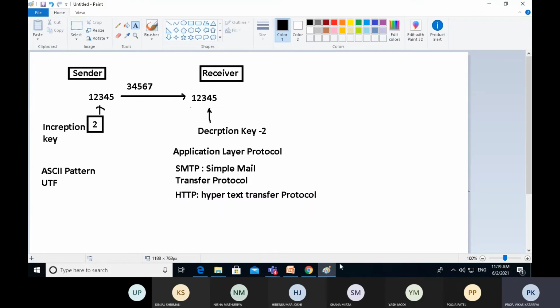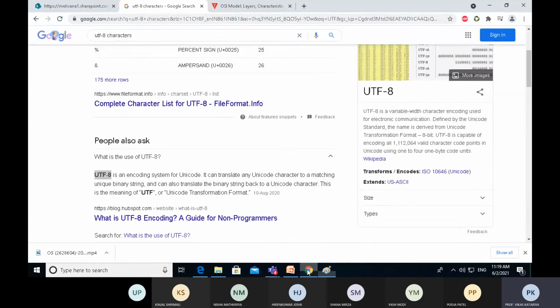Like when I am surfing anything from my browser, all the requests are carried by the HTTP protocol. So HTTP is the protocol of the application layer which carries our request to the server, collects the response, and reverts back to the client machine.